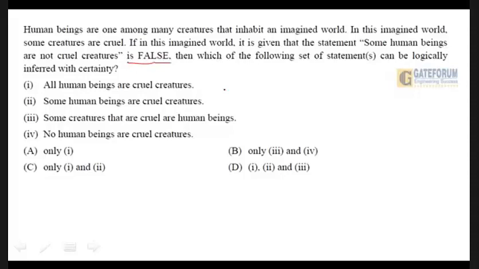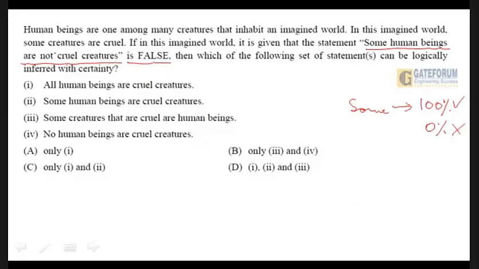See, "some human beings are not cruel creatures" is false. One must remember, "some" can be equal to 100%, but is never equal to 0%.